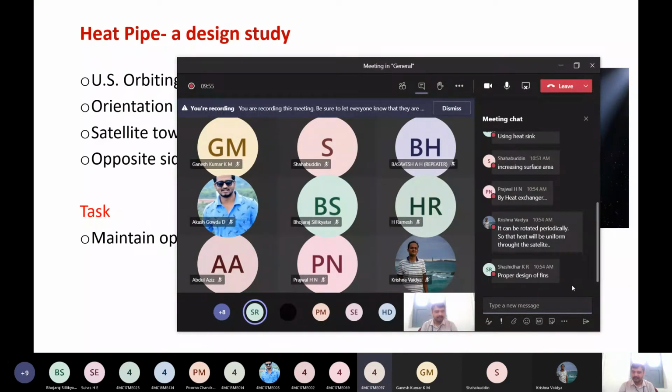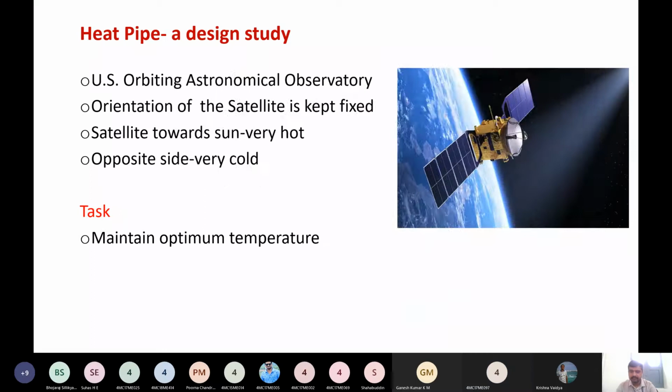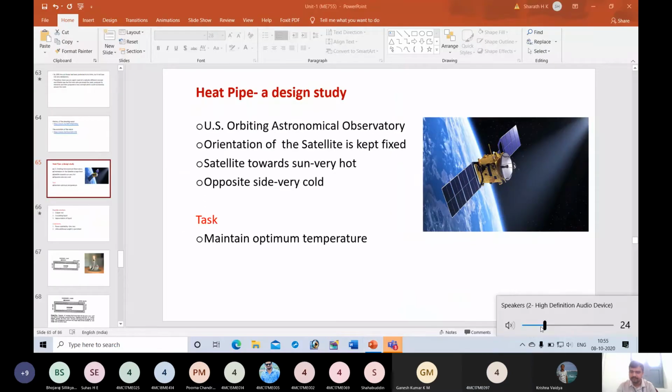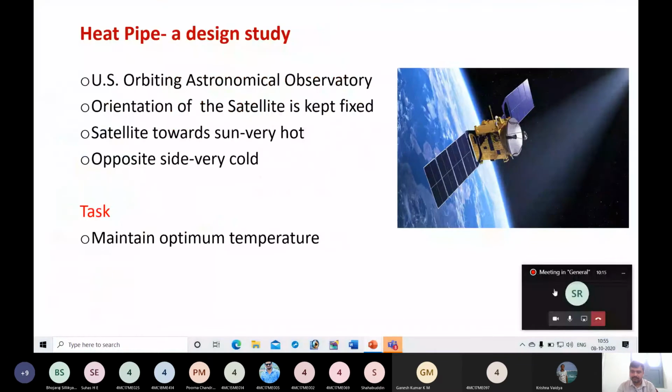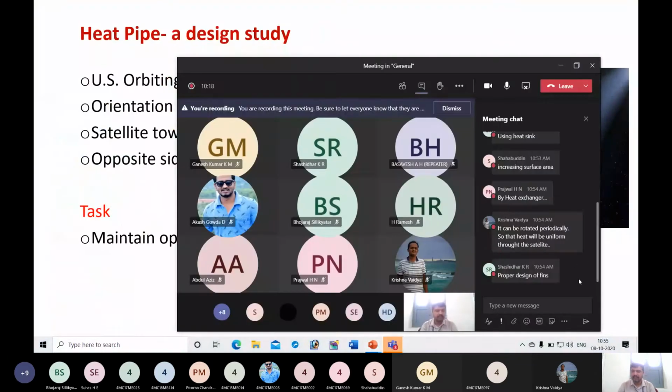Sir, in a heat sink there will be fins through which heat can be ejected. Okay, so you gave another answer, using fins.